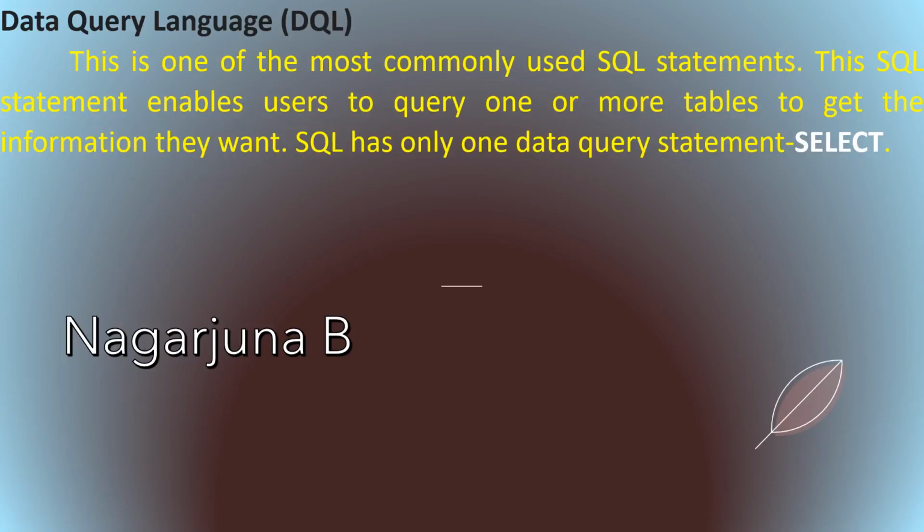The select statement is the only DQL statement, and using it we can extract the information present in a database from one table, or from two tables, or from three tables. That means you can extract data from one or more than one table by writing it in an appropriate way, following the rules of the select statement.